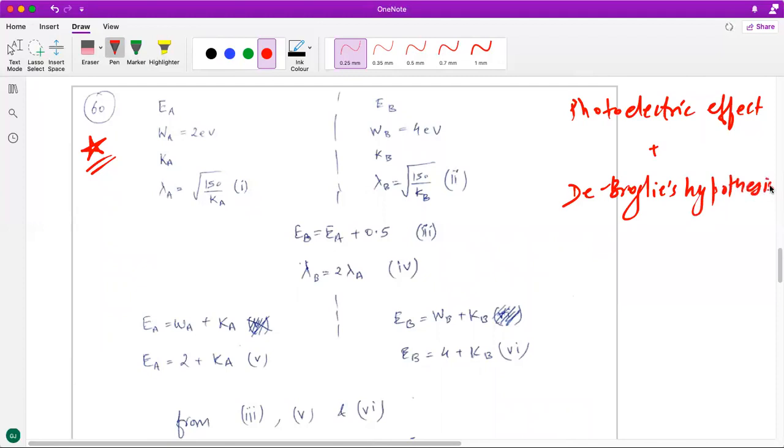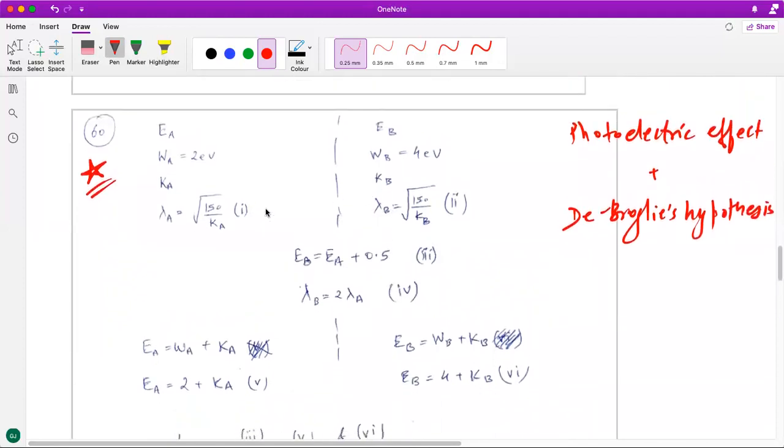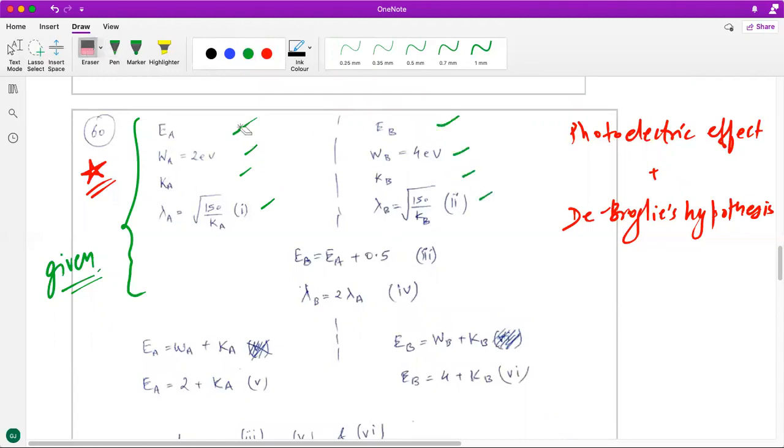Now, while solving this question, I used a slightly different approach. Different in the sense that the thought process was slightly different. So this is something which is again given in the question. And I took the variables: energy of photon, kinetic energy, de Broglie wavelength of the electrons. I assumed all these as variables. So if you notice here, I have 1, 2, 3, 4, 5, 6, 7, 8. There are 8 variables that I am now working with. Okay. Now, how do I relate these variables with each other?